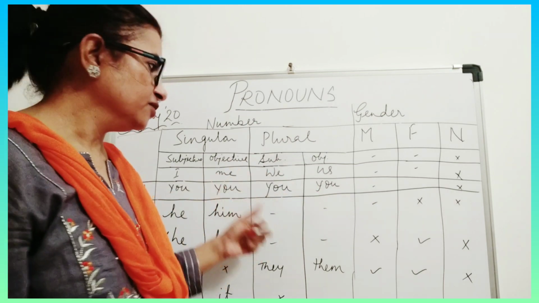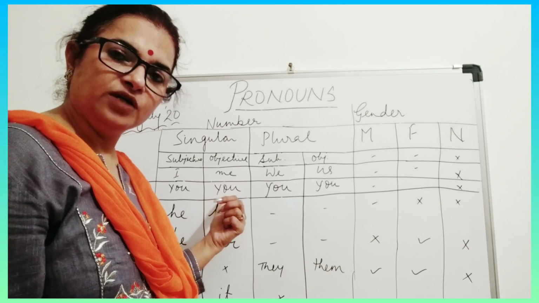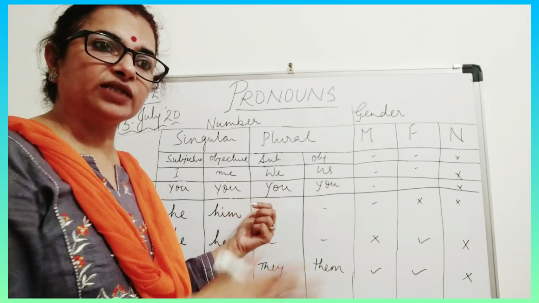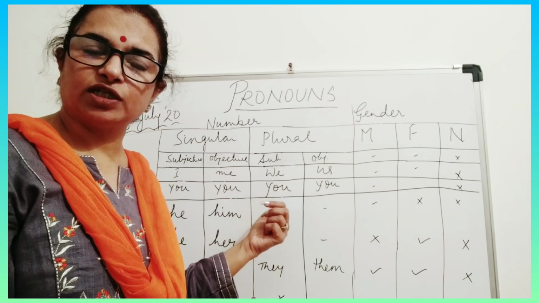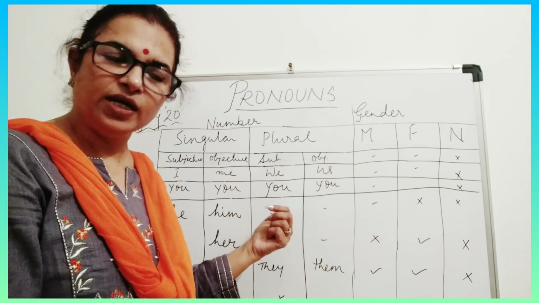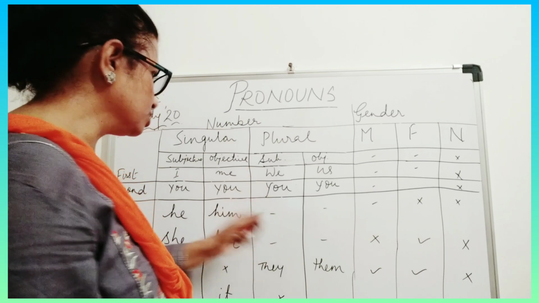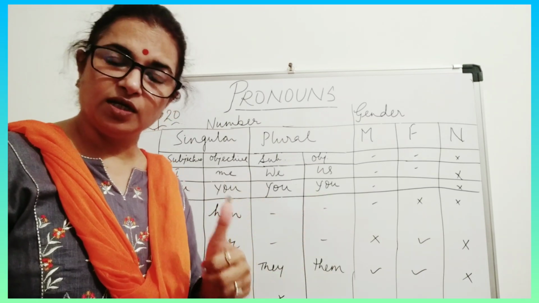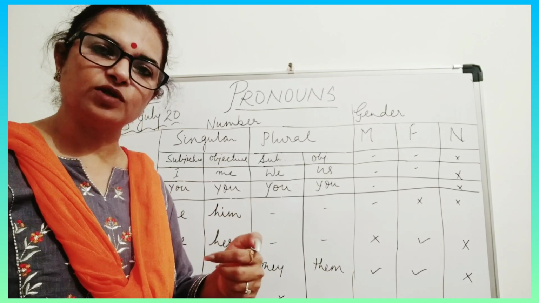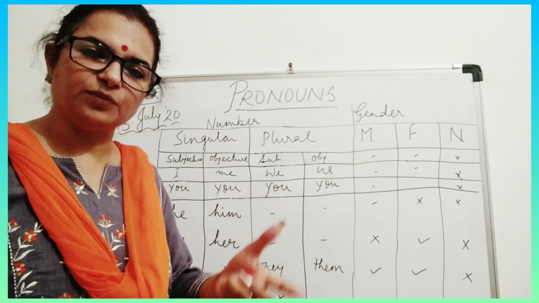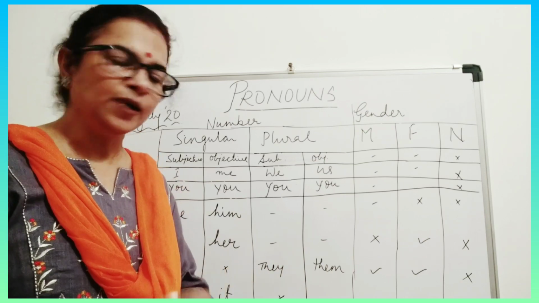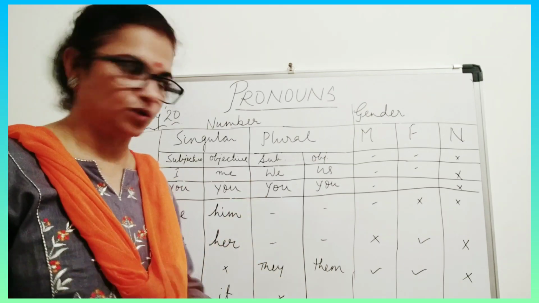In the second person, you is always common. Okay, like for a girl also you can use you, for a boy also we can say you, and even for the whole class, like you children are very naughty. So for the plural also I am using you, and for singular also I am using you. So that is why I say you is all common. And even your, y-o-u-r, that is possessive pronoun, in the possessive case, but even that you can use for male, female, and for singular, plural, your also.